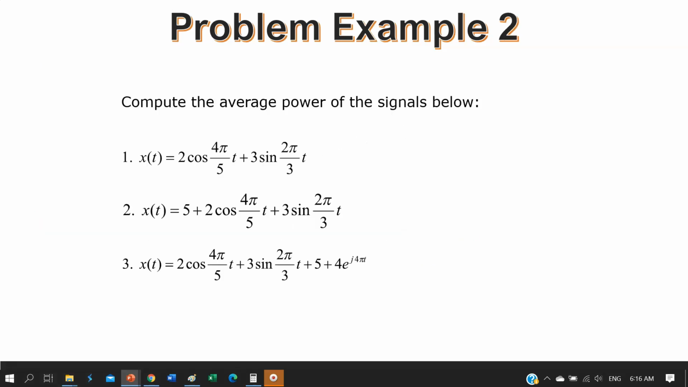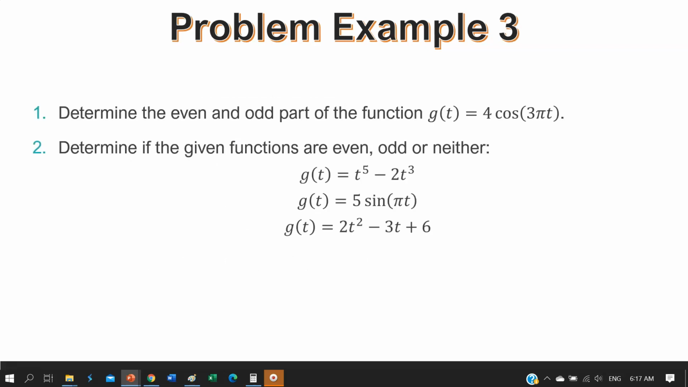Then problem example 2 asks you to find the average power. You can see you have cosine and sine function in all three equations. So in this example, you can use the relation between average power and RMS to calculate the average power of the signal. Example 3 involves the even and odd function.